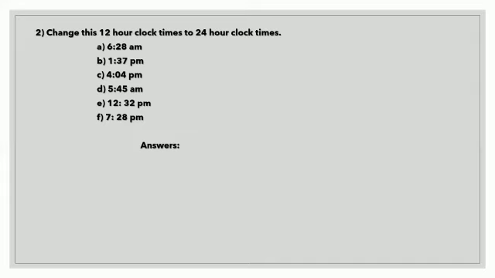The difference between the 12-hour clock and the 24-hour clock comes after 12 p.m. In a 12-hour clock, it goes on again from 1 p.m., 2 p.m., but in a 24-hour clock, after 12 p.m., it is 13, 14. So whatever time in the 12-hour clock represents the AM time is the same in a 24-hour clock too.